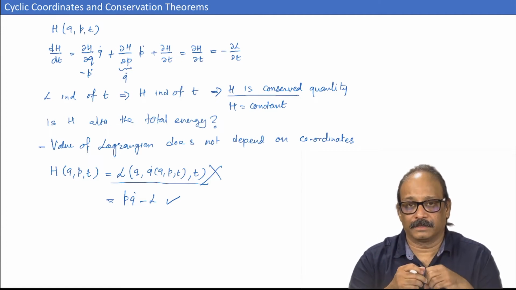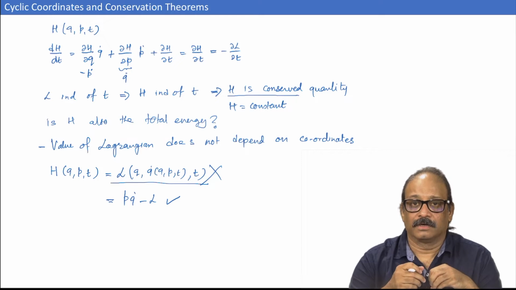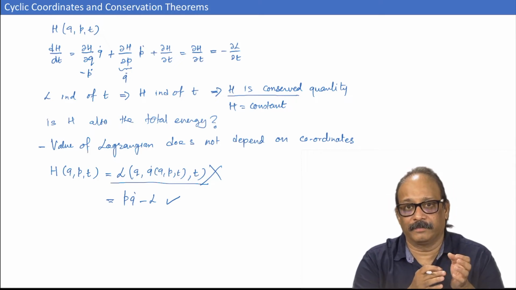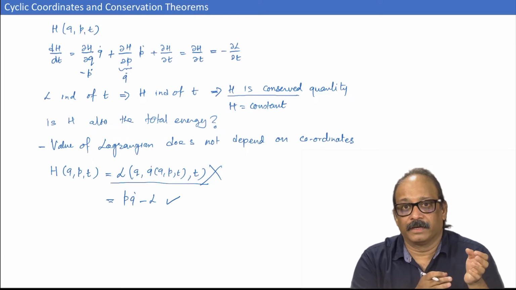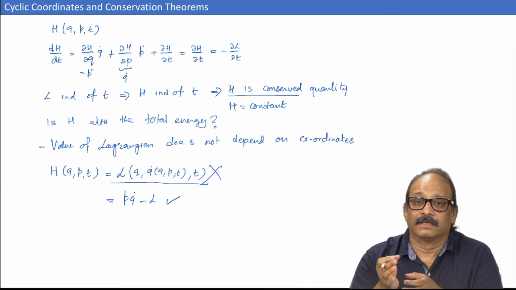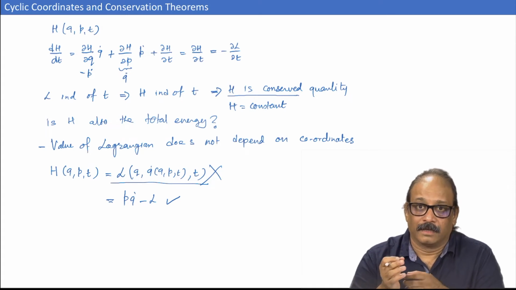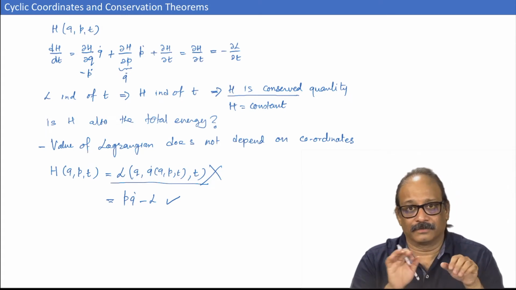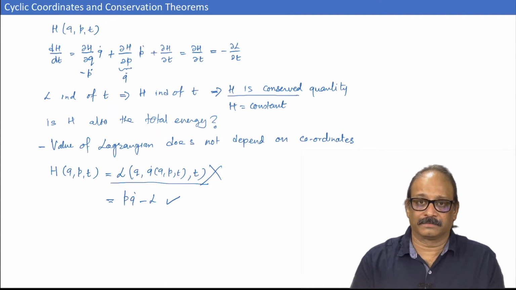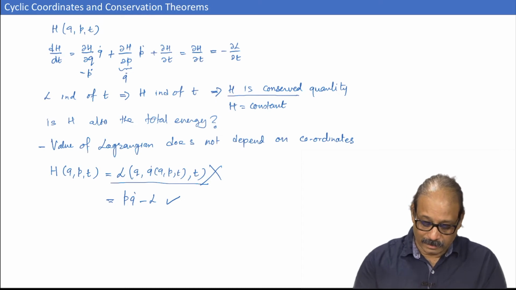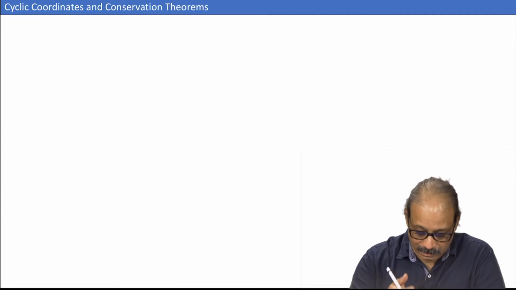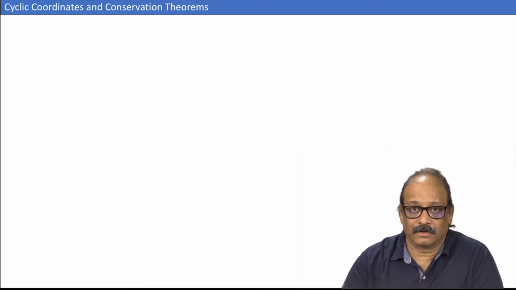So, the energy function of course always depends on which inertial frame, coordinate frame or reference frame you are sitting in. Different reference frames will give you different answers for the total energy. Not for the Lagrangian. The Lagrangian will always give you the same answer irrespective of which coordinate frame or reference frame you are sitting in. Okay. So, let us see one example which illustrates the ideas that we were just now talking about.